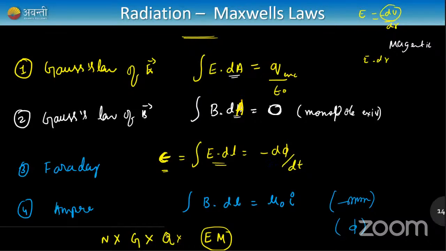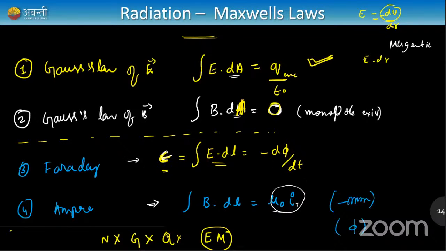Okay, you might ask me, sir, do I need to remember this formula? Of course. Why? Because we already know this formula. Gauss law for electric field, we already know this formula and derived many examples also. And the same Gauss law applied for magnetic field gives me 0. So the first two laws are easy to remember. Next, come back to these two laws. Using Ampere's law, I already derived the magnetic field for a solenoid and all those things, right? So B dot dl is equal to mu naught I, where I is the total current passing here. And Faraday's law, we saw many times.